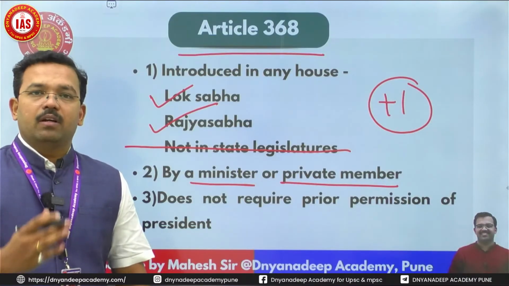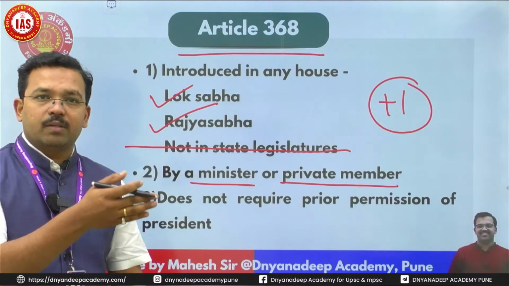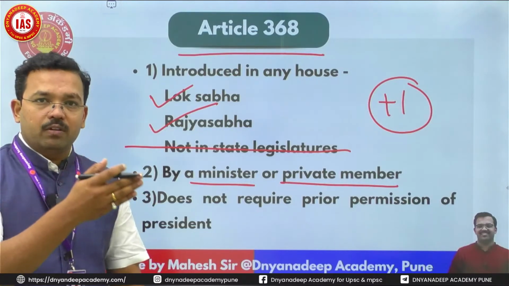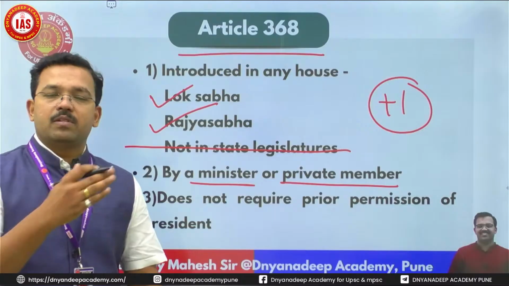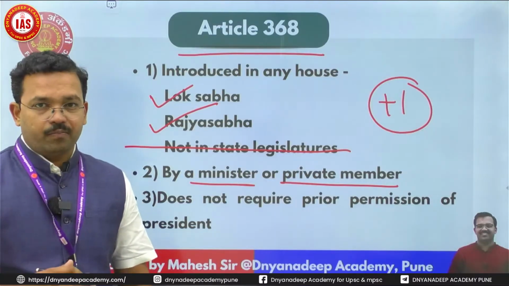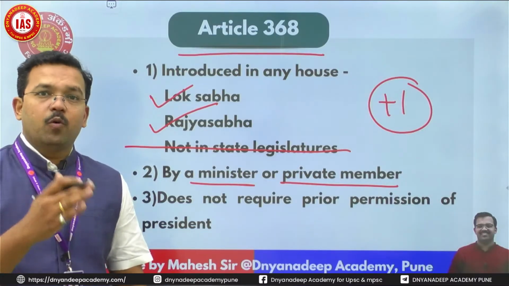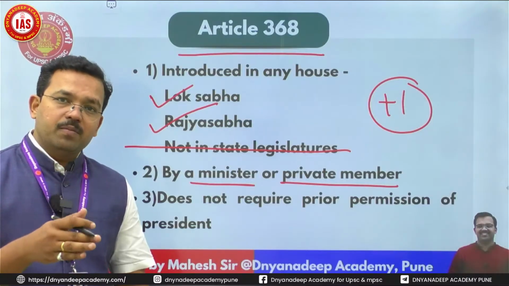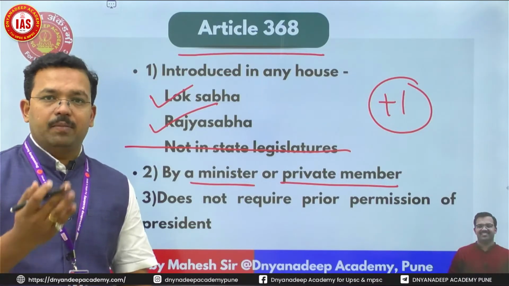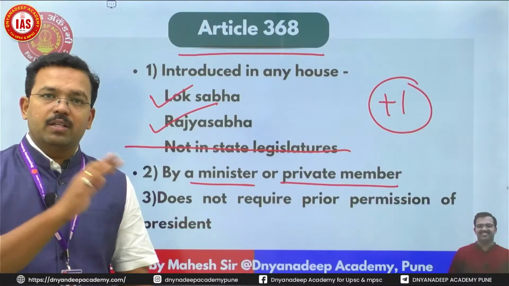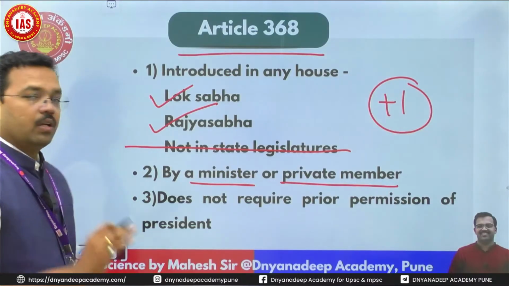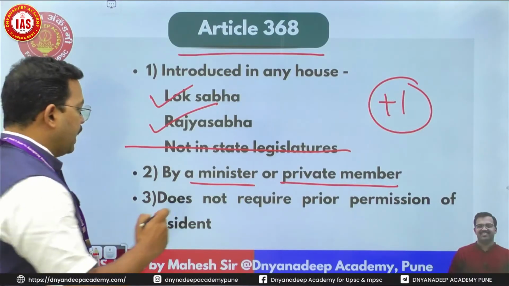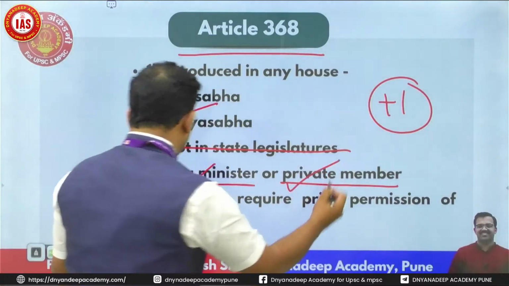For example, in the first Lok Sabha of the Modi government from 2014 to 2019, Mr. Amit Shah was not a minister. He was a private member. Then he became home minister. So when a person becomes a minister, he is called a government member, and when he is not a minister, he is called a private member. So an amendment bill can be introduced by either a minister or a private member.